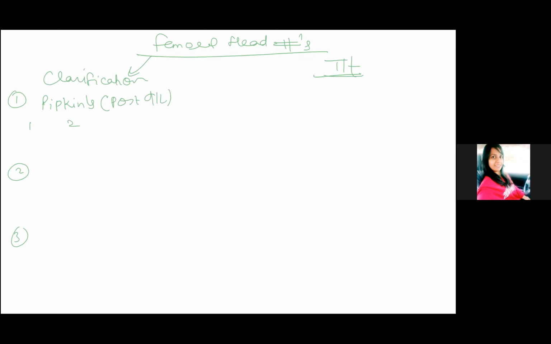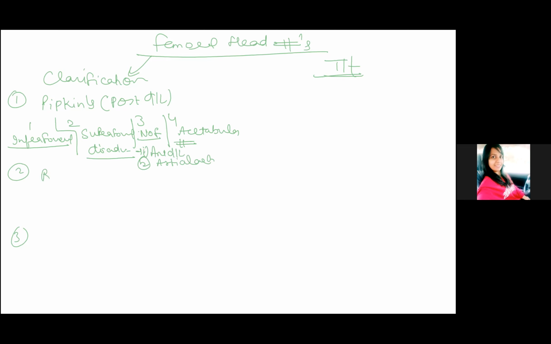It is of four types. Firstly is the infrafoveal. Infrafoveal means the fracture is not involving the weight bearing portion. And two is suprafoveal, fracture involving the weight bearing portion. And three is fracture associated with neck of femur. And fourth is fracture associated with acetabular fracture. So disadvantages of this classification is that it didn't take the anterior dislocation into consideration, and second disadvantage is it didn't talk about the articular cartilage damage.